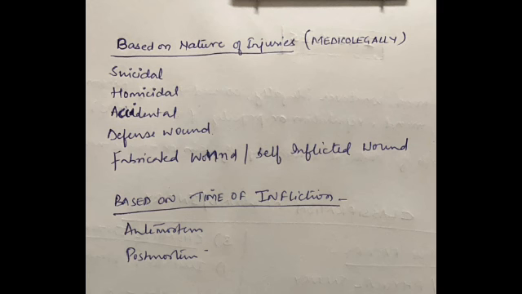Next, if we see the medico-legal classification, there are 5 types. First is suicidal, second is homicidal, third is accidental, fourth is defense wound, fifth is fabricated wound or self-inflicted wound. And if we see the time of infliction, that is antemortem and postmortem.